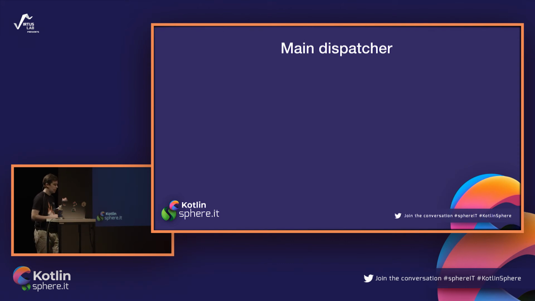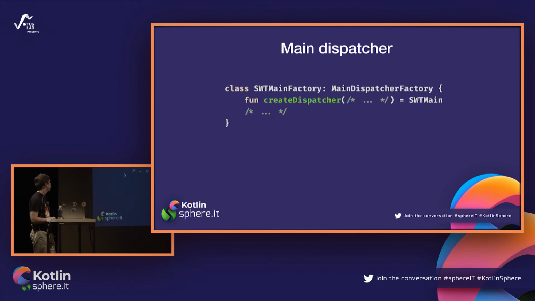So you have to have some global way of loading it and specifying that the given application is using this main dispatcher. And you have to do it in 2 steps, really easy. The first one is to create something that is called a main dispatcher factory, and it only needs to have this method implemented, createDispatcher, and return just the instance of the dispatcher you want to use as main.